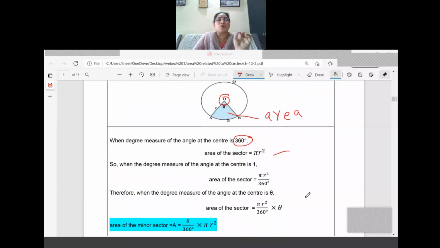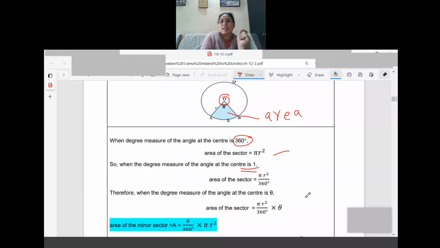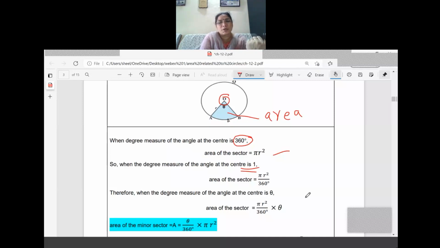Now we are going for the unitary method. For 360 degrees we have written pi r square. Now we are going to write the area when the angle is 1 degree. What is the area? The area will be pi r square divided by 360 degrees. Understood? When we are calculating by the unitary method, we apply it here. So we are calculating the area of the sector for central angle 1 degree. So it is pi r square by 360.